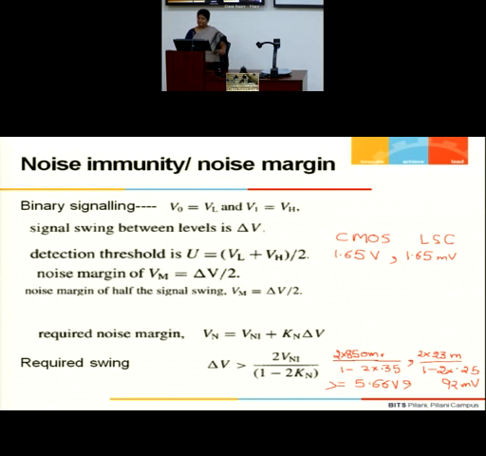With a small exercise, we came to know that the required swing comes out to be roughly of the order of 5.6 volts for voltage mode CMOS signaling. It is very small in the case of low voltage current mode signaling, only 92 millivolts. In the presence of noise, you only need a signal swing difference of 92 millivolts.